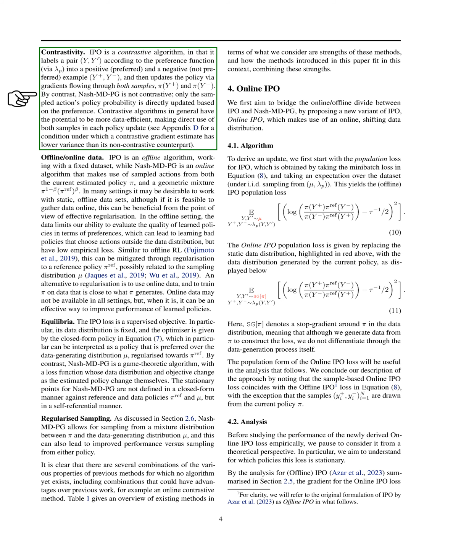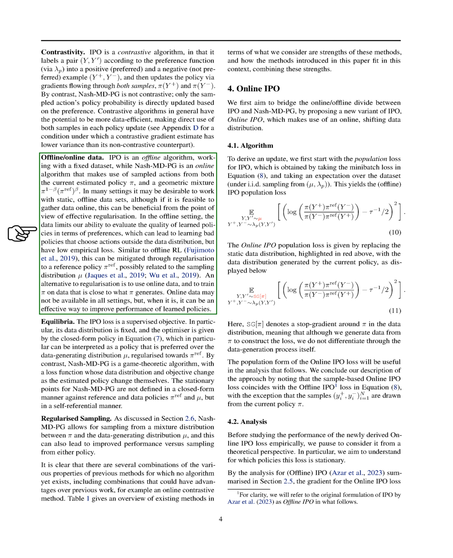IPO is a contrastive algorithm that categorizes a pair of preferences into positive and negative examples and updates the policy based on both samples. On the other hand, Nash-MD-PG is not contrastive. It only updates the policy probability of the sampled action directly. Generally, contrastive algorithms can be more efficient in using data by utilizing both samples in each policy update.